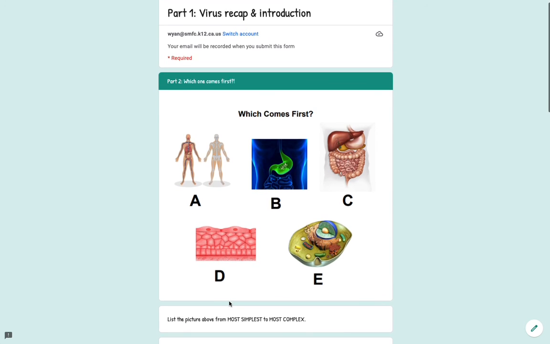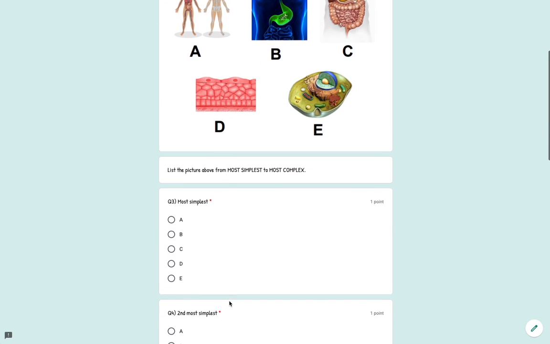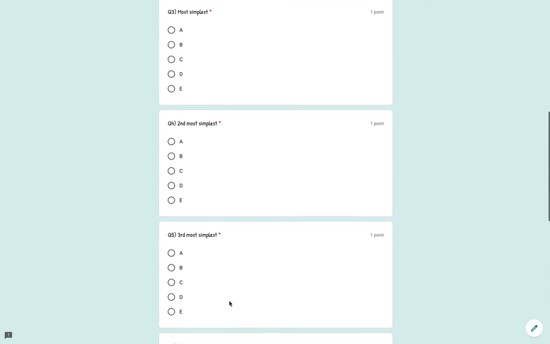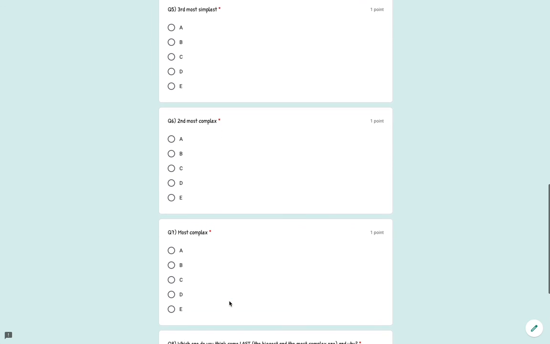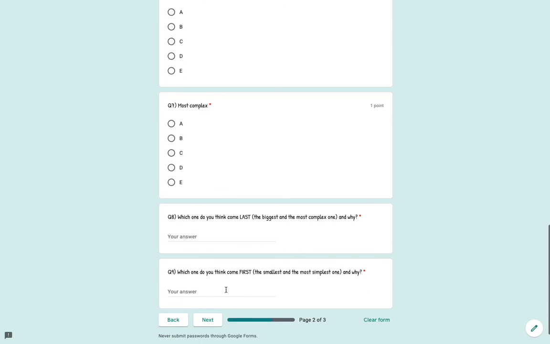You're going to list them from the simplest one to most complex. Afterward, you're going to explain right here which one do you think is the simplest one and which one do you think is a more complex one.